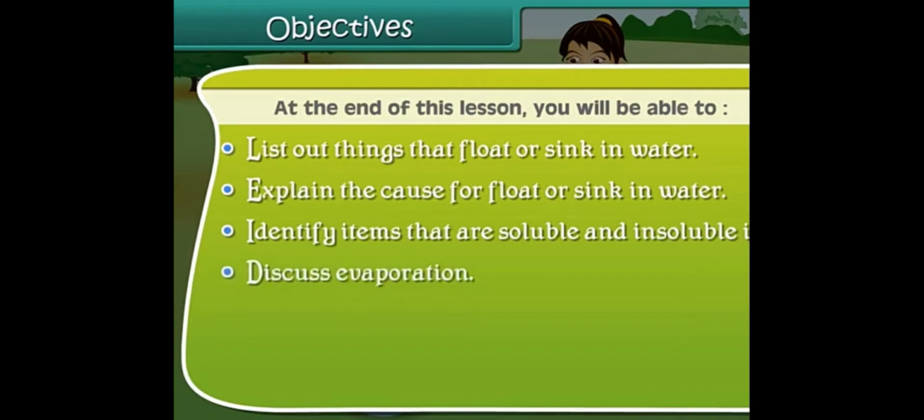And we are going to identify the items that are soluble and insoluble, that is, dissolve and not dissolve in water. And we are going to discuss evaporation and the Dandi March. These are the objectives of the experiments with water chapter. First we are going to see the floating and sinking concept.